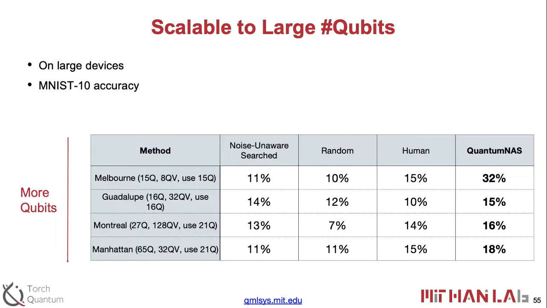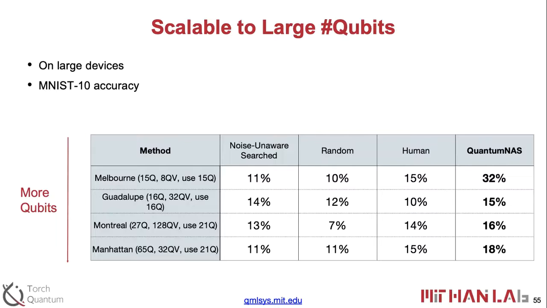With QuantumNAS on the Melbourne machine, we can achieve around 32% accuracy. And we also want to emphasize that the method can scale to large machines, because we can do all the training, the search, and the final SuperCircuit training on the real machine, since we can use parameter shift or other non-differentiable methods to obtain the gradients.